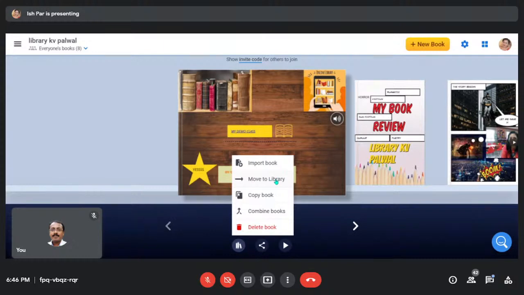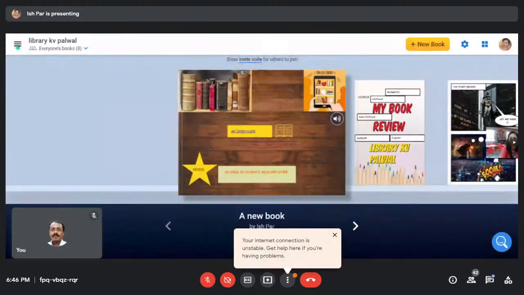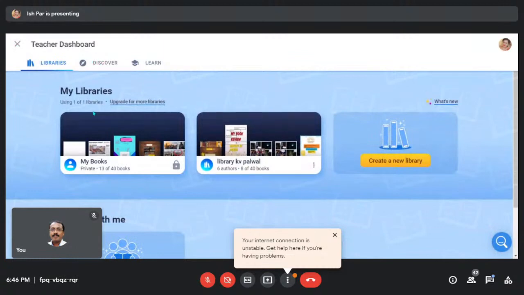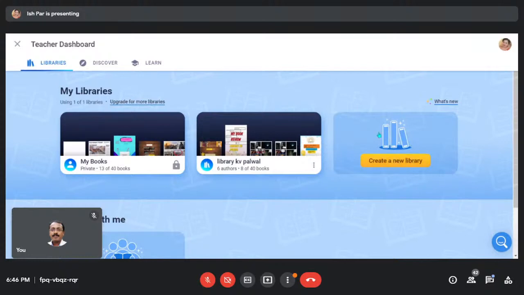You have to create a library. How do you do that? When you click on Teachers Dashboard Libraries, there is an option of creating a new library. You have to click a new library, create a library for your children. So make a student library or your school name's library or fun book library or fairy tale library or creative library, whatever. So my library is Library KV Palwal, which I have added 8 out of 40 books. I think I made it. Understand?